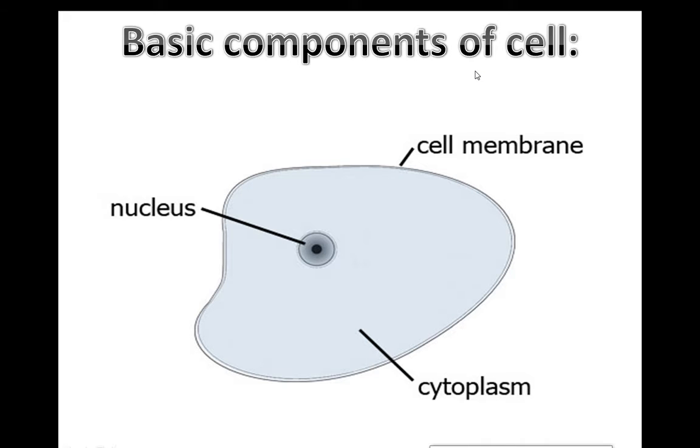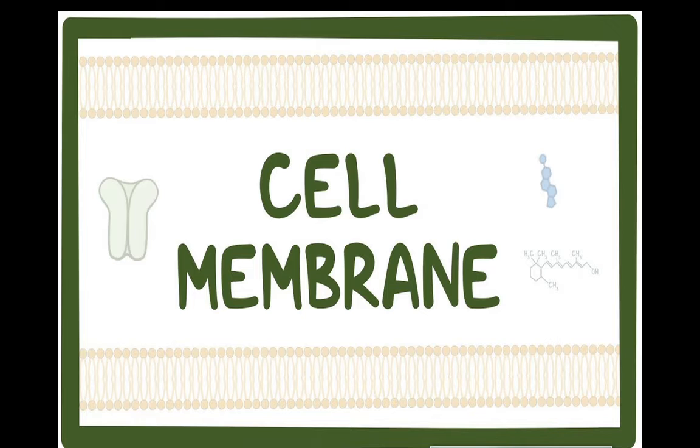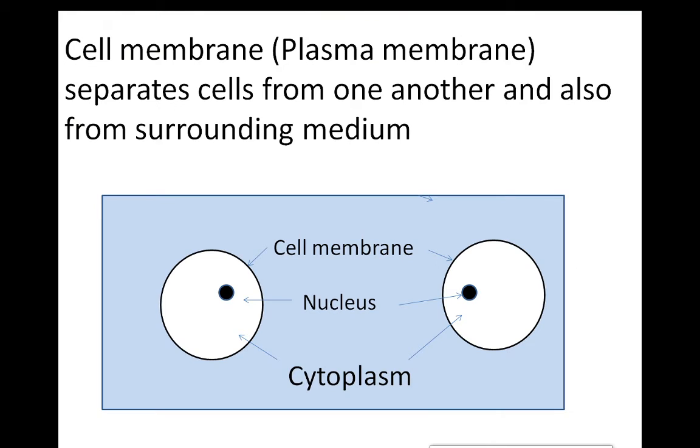We can call the cell membrane a plasma membrane also. Both are the same.